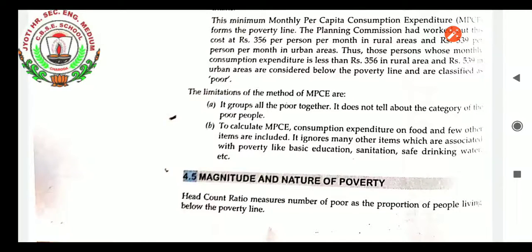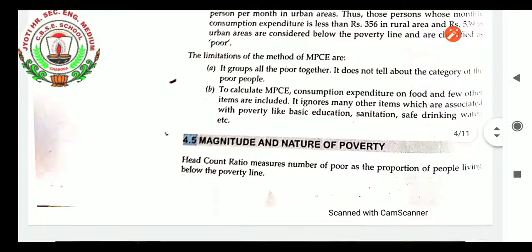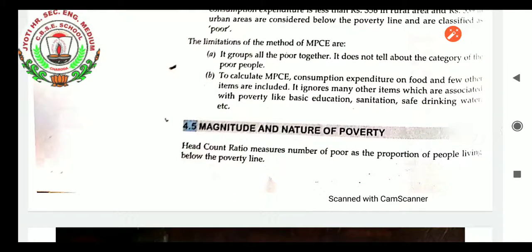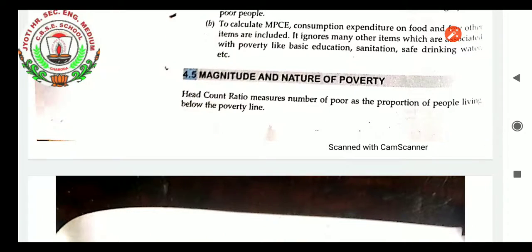To calculate MPCE, the consumption expenditure on food and a few other items are included. It ignores many other items which are associated with poverty, like basic education, sanitation, safe drinking water, etc. Now comes magnitude and nature of poverty, student. The degree of poverty. It is very difficult to find the degree of poverty, the magnitude, the height of the poverty, but still a study is made to learn the magnitude and nature of poverty.